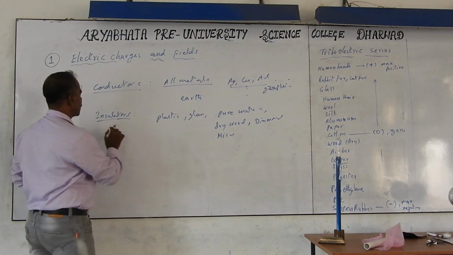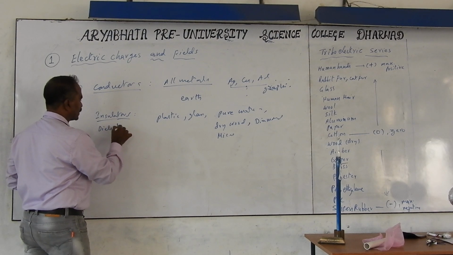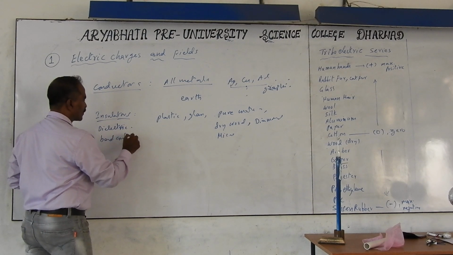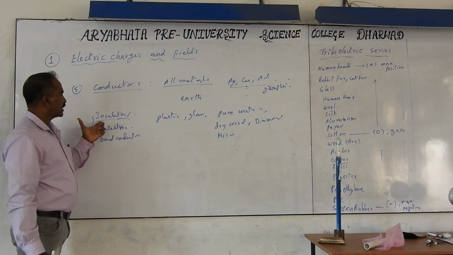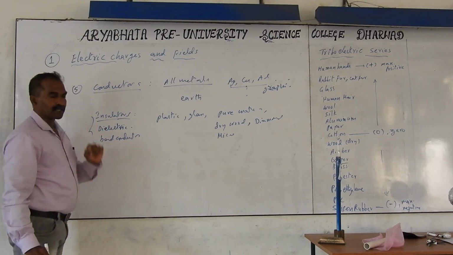These insulators are also called dielectrics. They are also called bad conductors. Conductors are simply called good conductors, also the best ones, and insulators have different names: dielectrics and bad conductors.